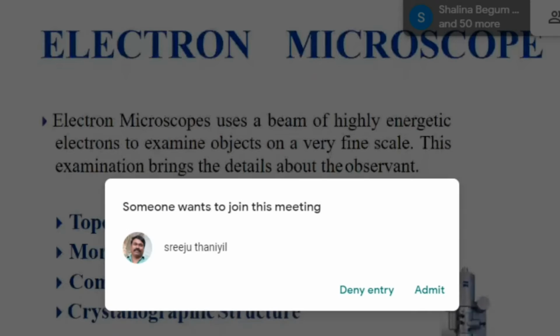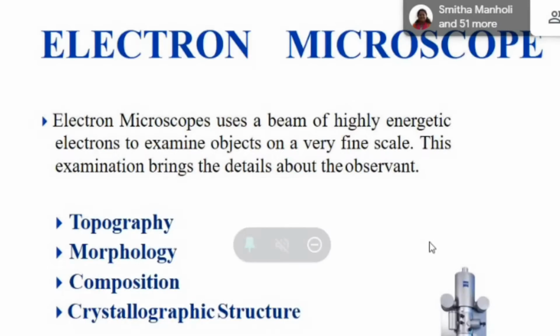So there are basically four basic factors that we collect by using electron microscopy. Electron microscopes use a beam of highly energetic electrons to examine objects on a very fine scale. This examination gives details about the sample. The observations we have calculated are the topography of our sample, and the morphology, the shape and size and structure of our sample.